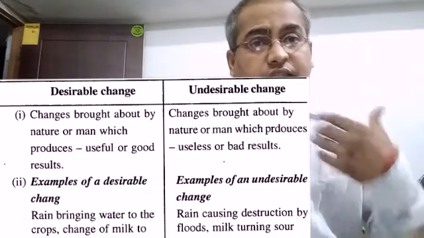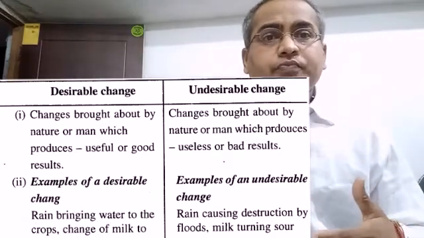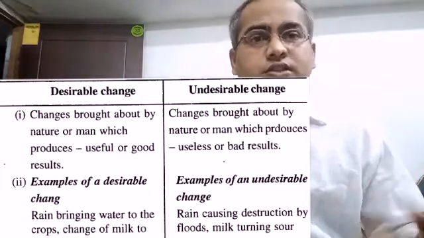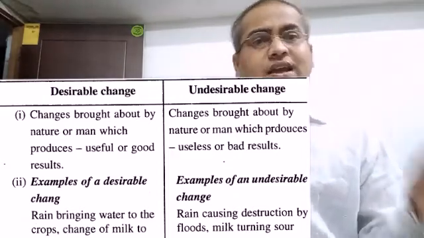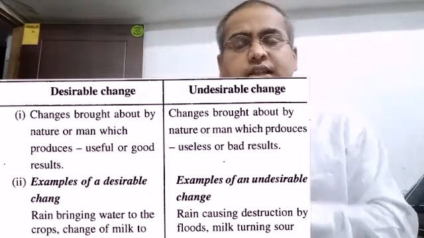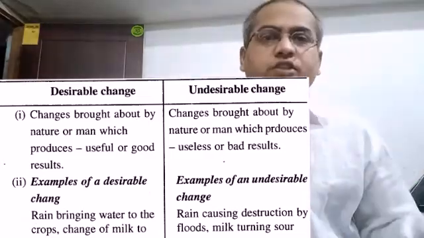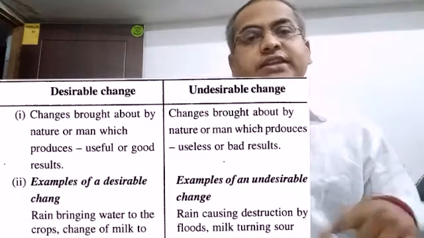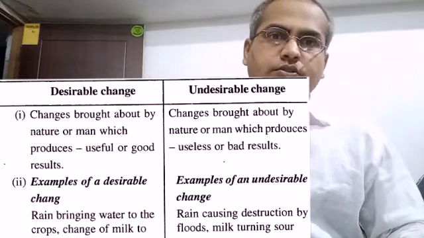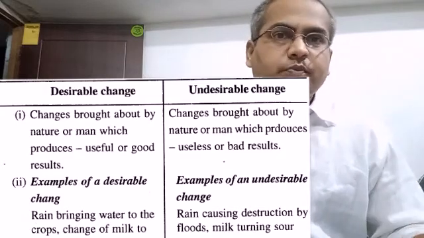Does any new substance form in this change? The answer is no. The glass was there previously, and now also it is glass, only the shape has changed. Yes, it is an irreversible change, but it is a physical change also, because no new substance is formed.